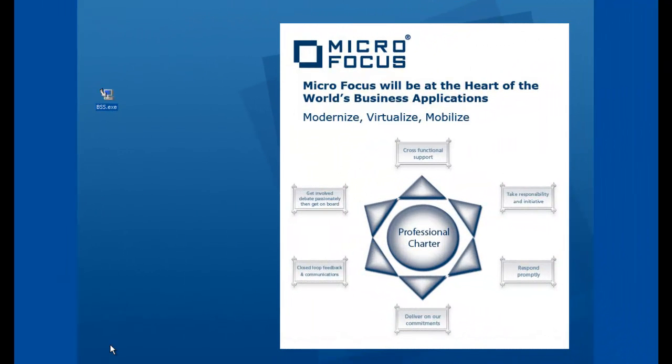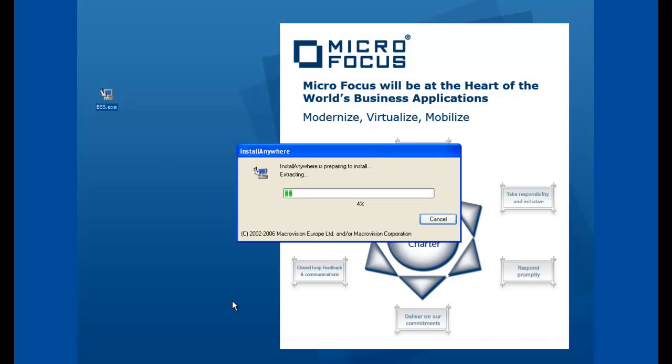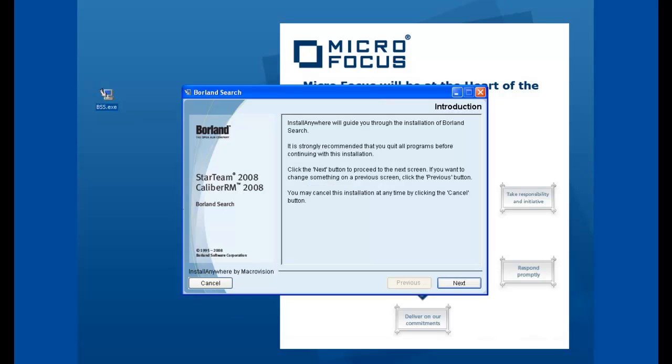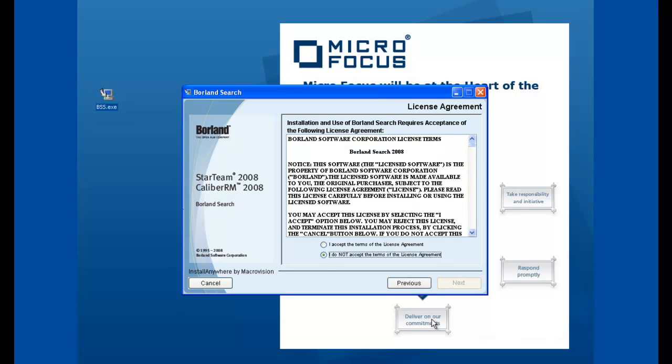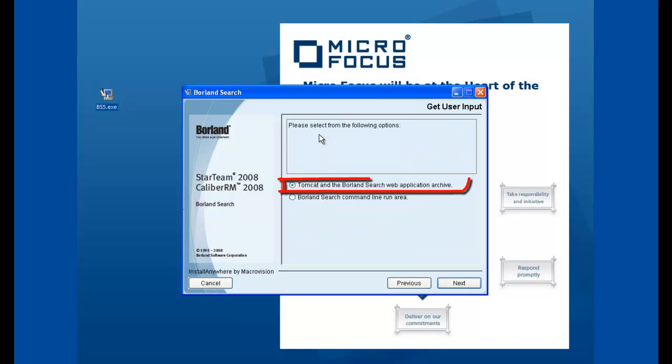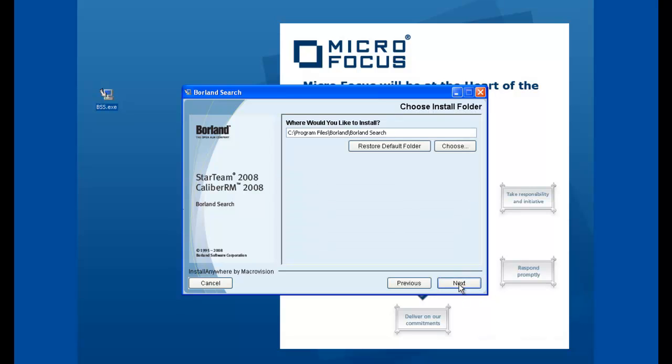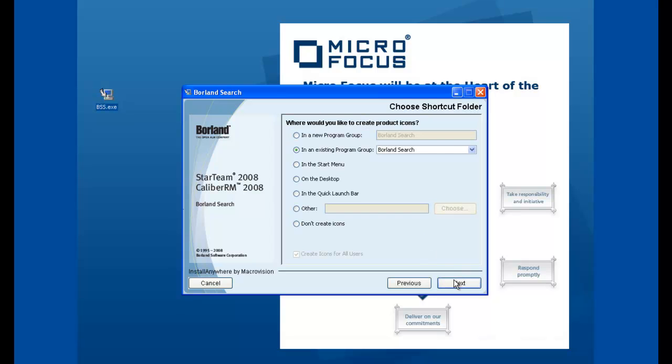We will start off our video by installing the Borland Search Services. We'll click on our link. We will click Next through the steps. Agree to the license agreement and click Next. In this stage we'll be using the Tomcat and the Borland Search Web application. Click Next. Ensure you place the installation directory to an adequate disk drive and click Next.